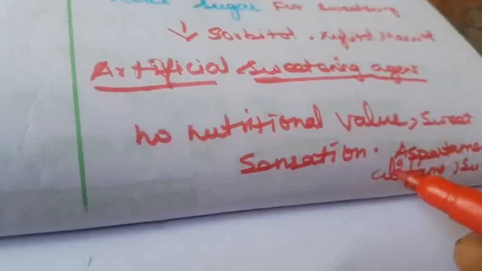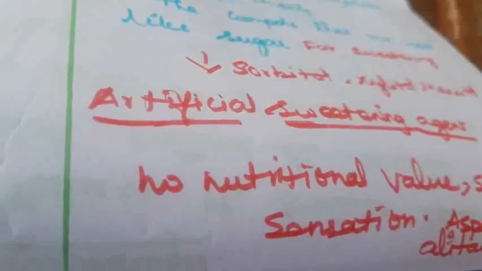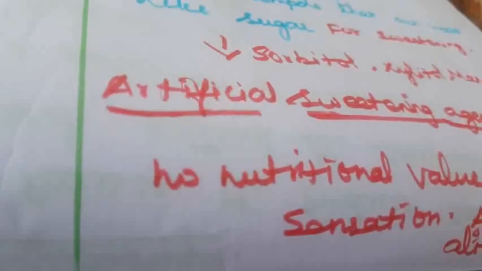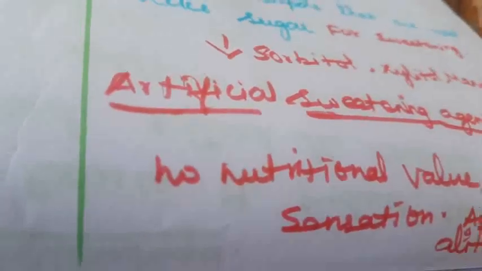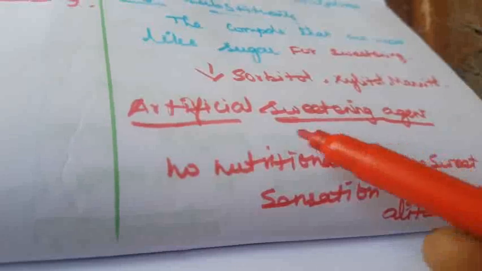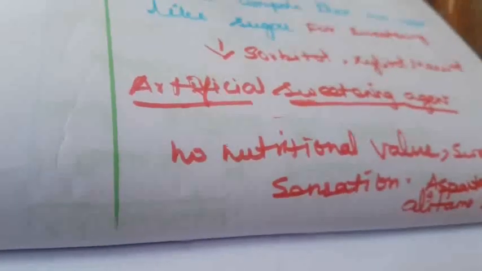These are all the artificial sweetening agents. The other name of artificial sweetening agent is sugar free. So instead of sugar we are adding sugar free for the sugar patient.